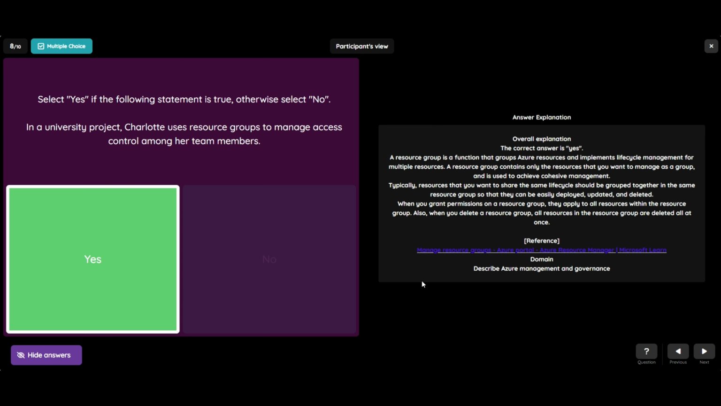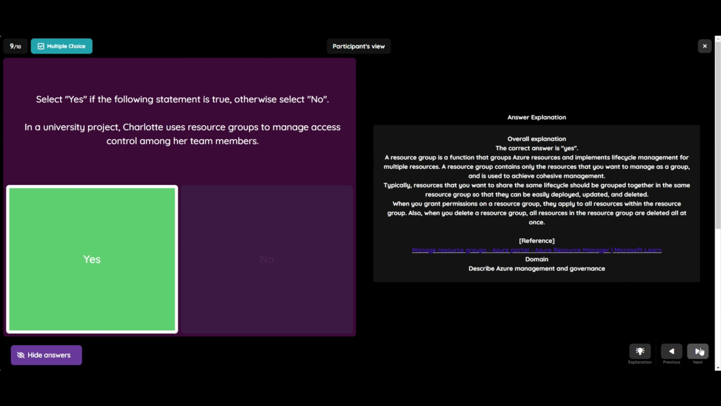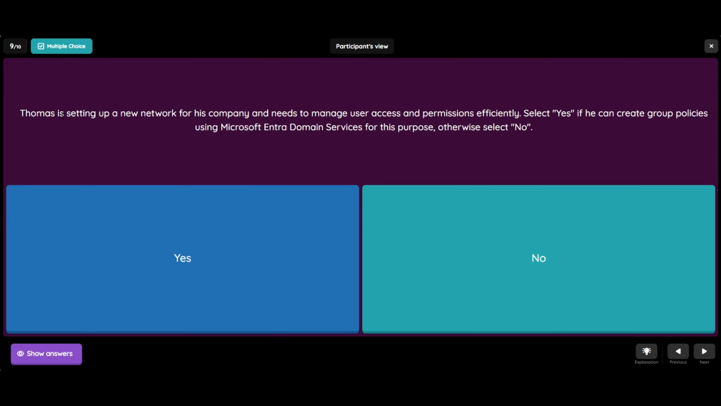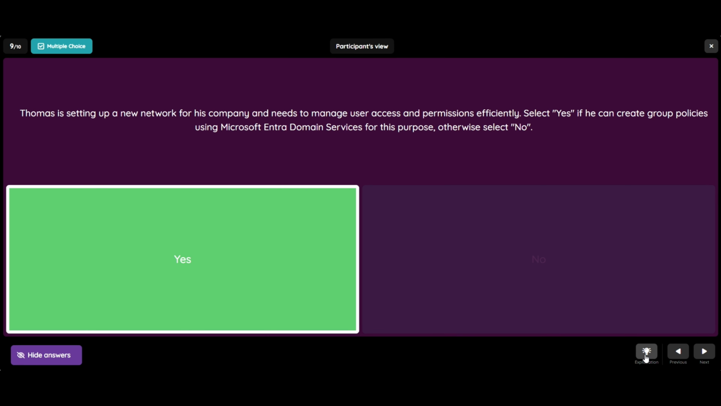Okay, let's go to the 9th question. So the ninth question is Thomas is setting up a new network for his company and needs to manage user access and permissions efficiently. Select yes if he can create group policies using Microsoft Entra Domain Services for this purpose. Otherwise, select no. Options are yes and no. And the correct answer is yes.